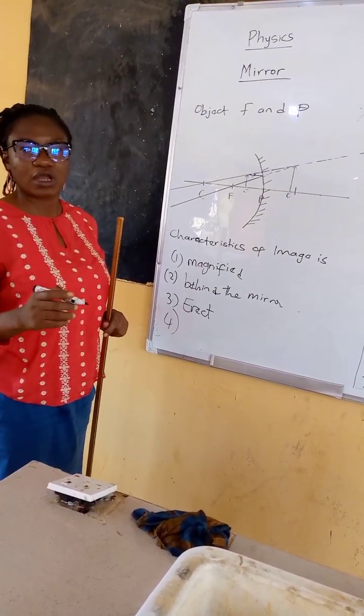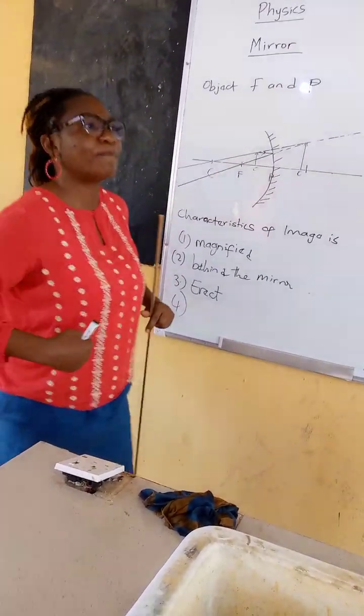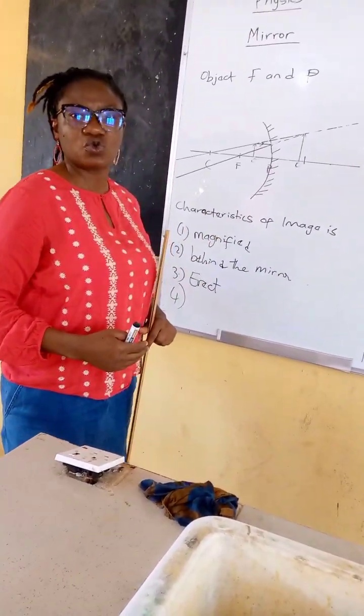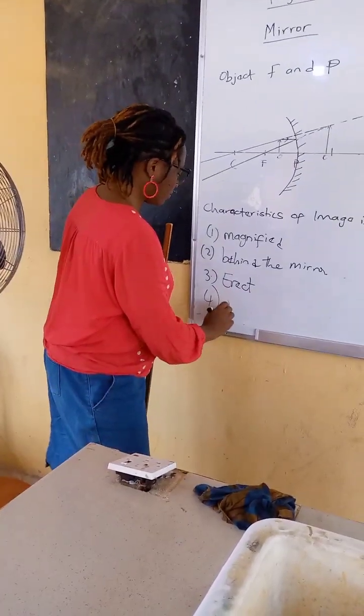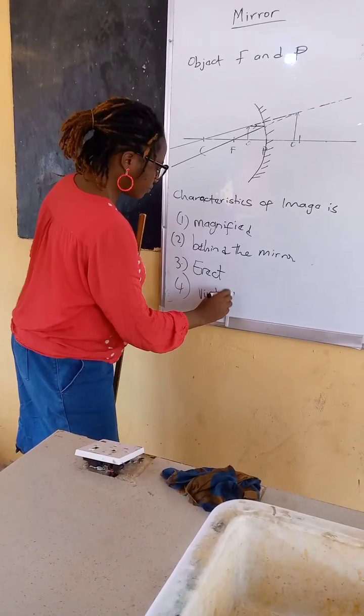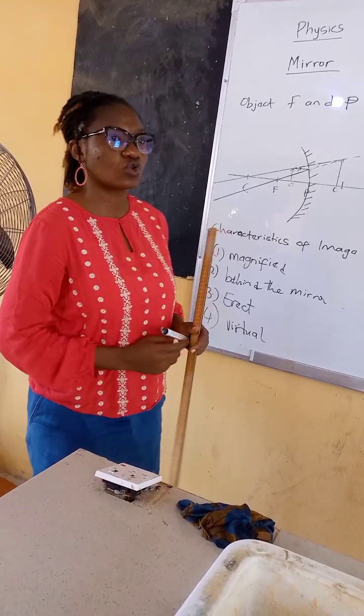You know why it is virtual? Because it does not form in front of the mirror, it forms at the back of the mirror. So it is not real. It is what? Virtual. It is virtual. So far so good, we will stop here.